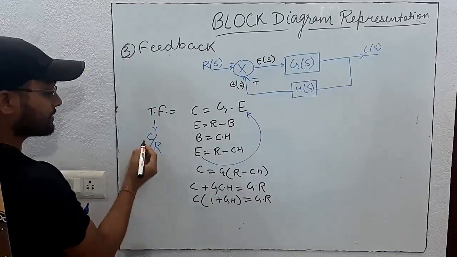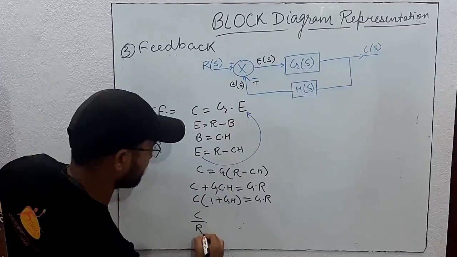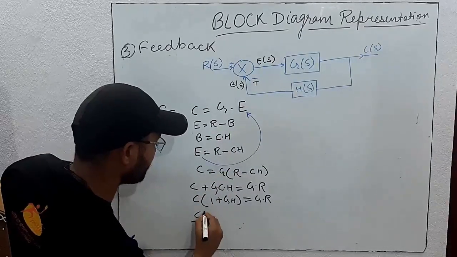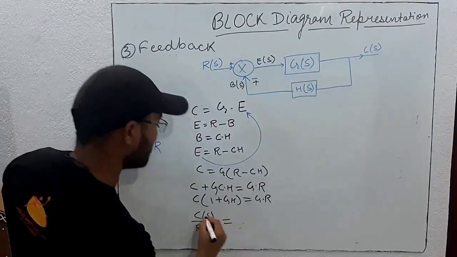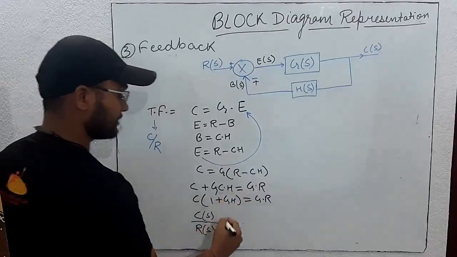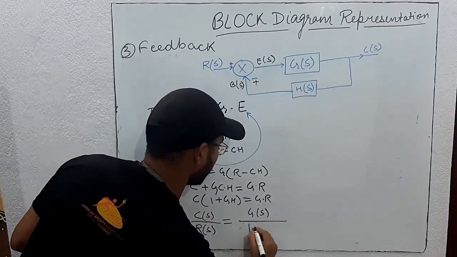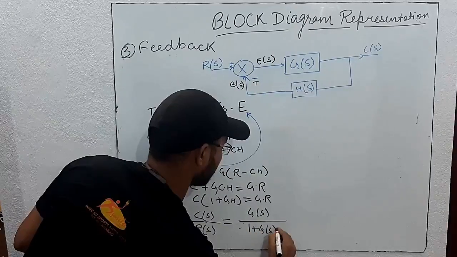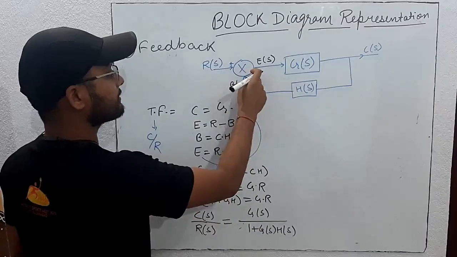So now what is the transfer function? C by R. So C by R is equal to, the last step we will write properly, C(s) by R(s) is equal to G(s) by 1 plus G(s)H(s). So here it came plus when the sign was minus.